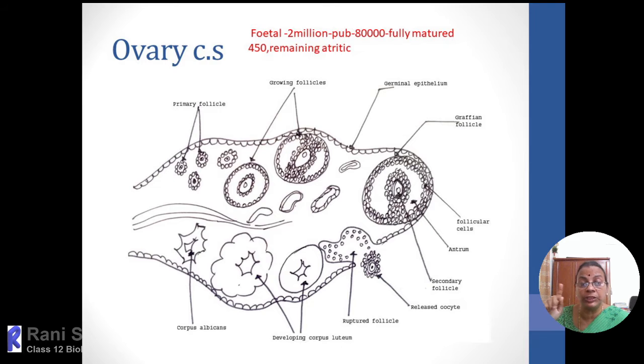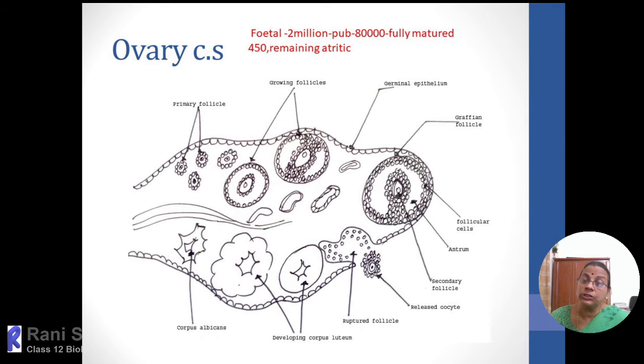Then this will proceed when the girl reaches puberty. From puberty onwards, every month a few follicles will absorb FSH, and they will grow, and gradually they will transform into primary follicle, secondary follicle, tertiary follicle and Graafian follicle. The primary follicle is only a single layer of granulosa follicular cells. When they transform into a secondary follicle, 2 or 3 layers of follicular cells will be there. Not only that, the primary oocyte is surrounded by a thick glycoproteinaceous layer, called the zona pellucida, and the follicle as such will be surrounded by a thecal layer.